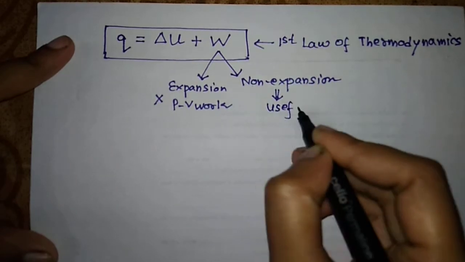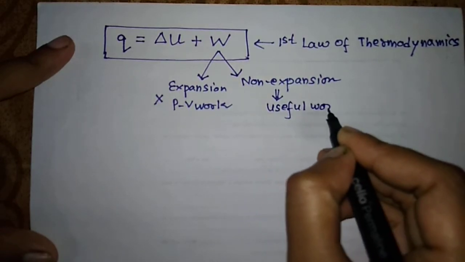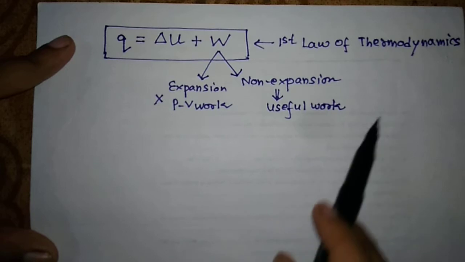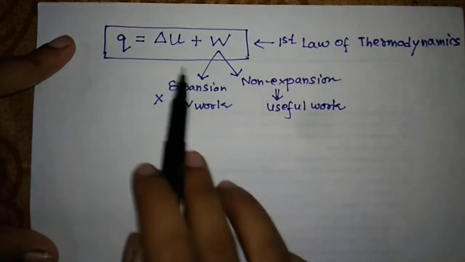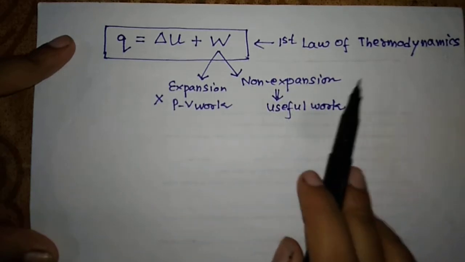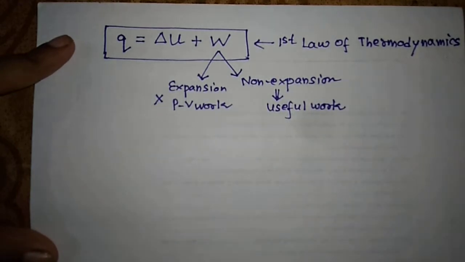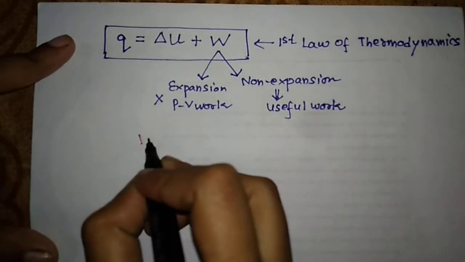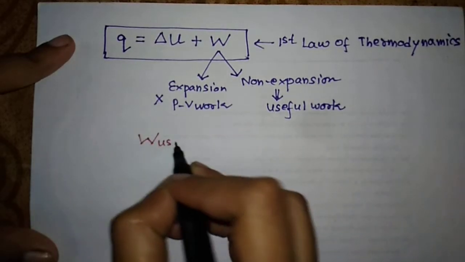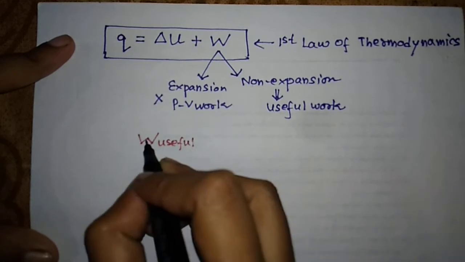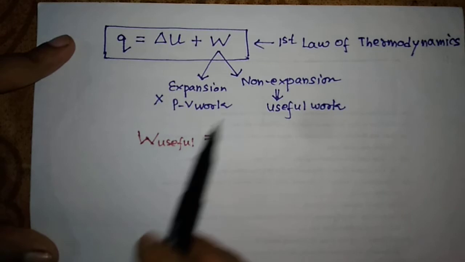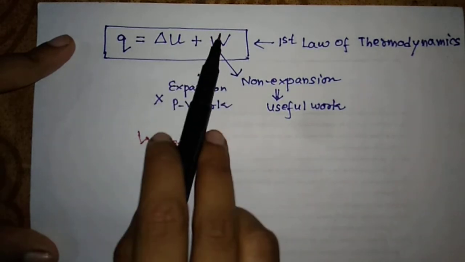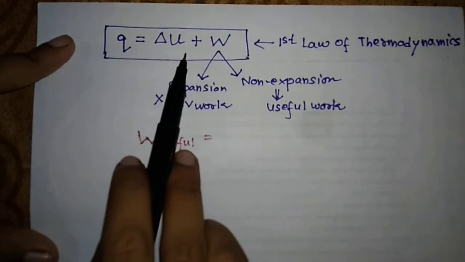So we are going to deal here with our galvanic cells, when we talk about them. We will talk about this useful work, not this one. Now this useful work in the case of these galvanic cells, how can we write? This work is very useful, I mean, this work will be used here. So this useful work has come from this first law expression.